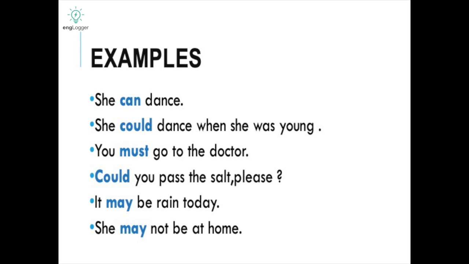So, she could dance when she was young. In the fourth example you can also see could: Could you pass the salt, please? It is making a request. If you are making a request and it should be in a polite manner, then we have to use could.